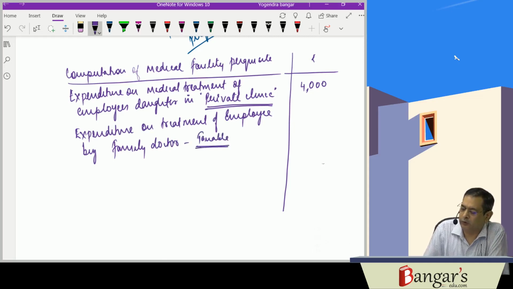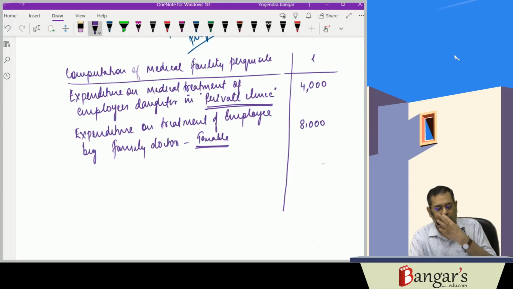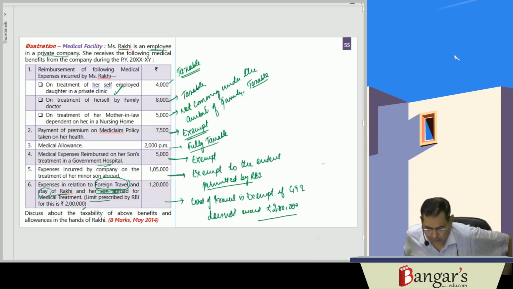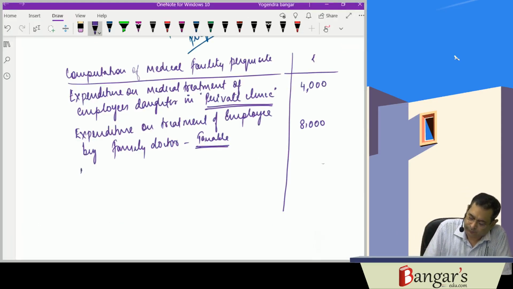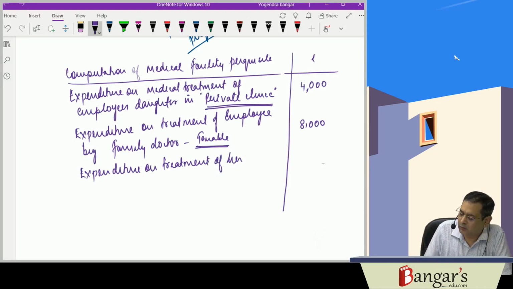This is also taxable, 8,000 rupees. 8,000 rupees is taxable. Next is treatment of her mother-in-law in a nursing home.